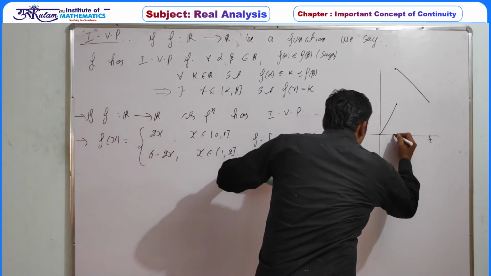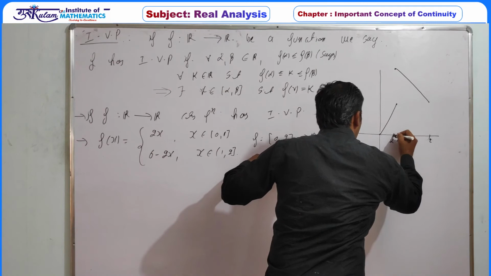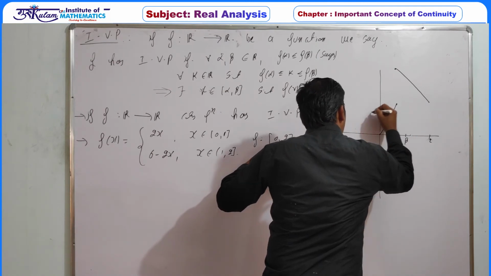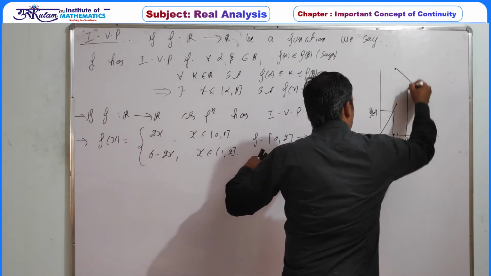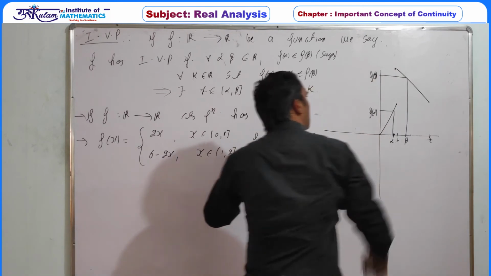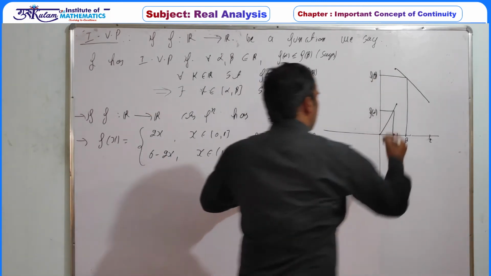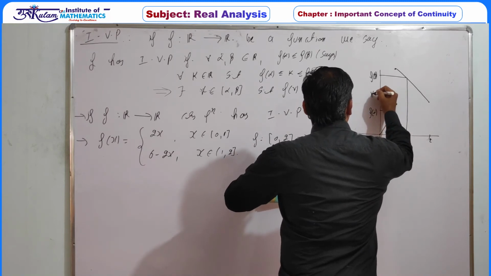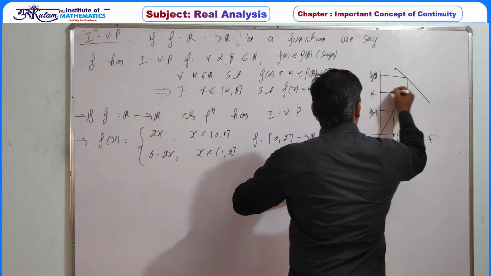Now if we take this alpha and say this is beta, then this value must be f of alpha and this value must be f of beta. If this function satisfies IVP, then definitely for every k between f of alpha and f of beta there must be a preimage.